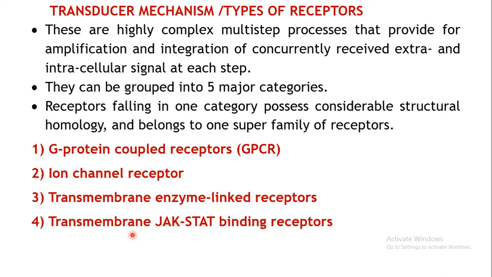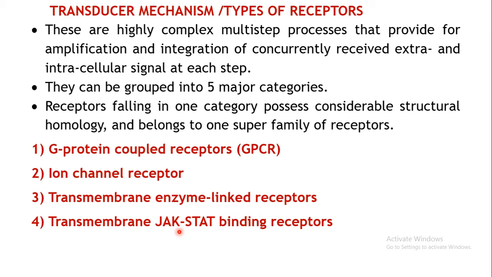Then the next type of receptor is the transmembrane JAK-STAT binding receptors. Again, this also involves enzymatic activity, but the difference between the two is that here the receptor itself does not have the enzymatic property, but it gets bound to certain enzymes which further help in transduction of the signals.